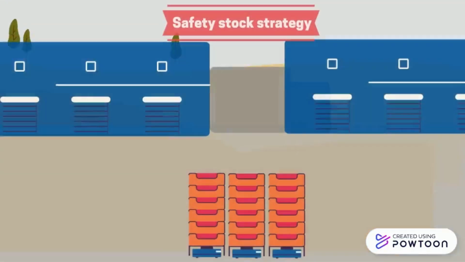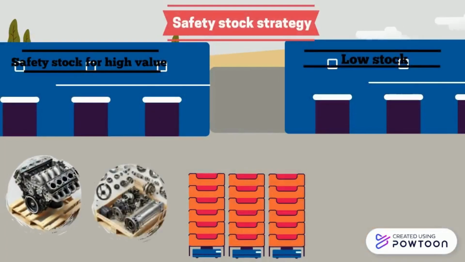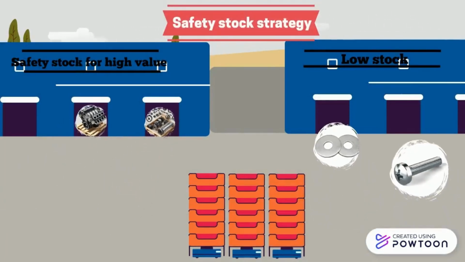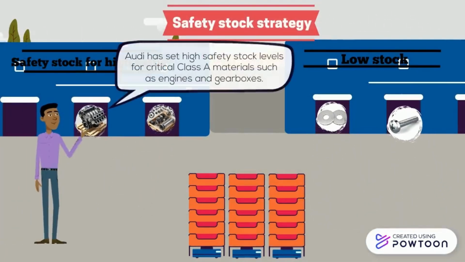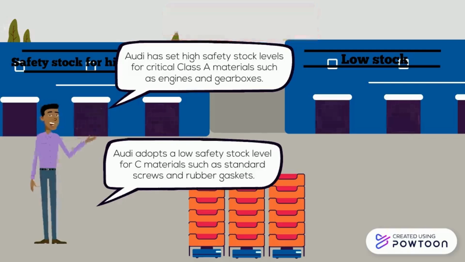We also use a safety stock strategy. Safety stock for high-value materials: Audi has set high safety stock levels for critical Class A materials such as engines and gearboxes. This is because the lack of these materials can lead to production line downtime and huge losses. Low stock strategy for common materials: Audi adopts a low safety stock level for C materials such as standard screws and rubber gaskets.